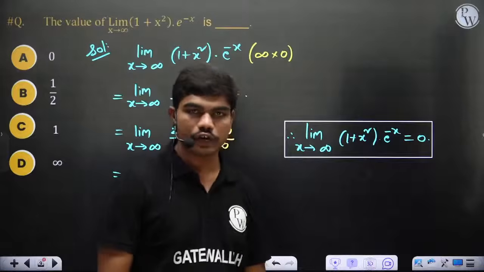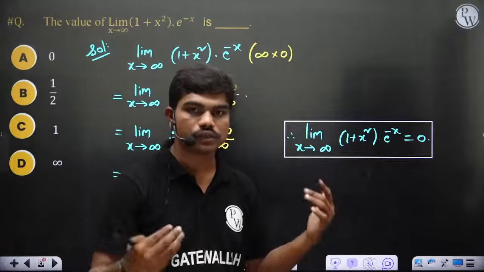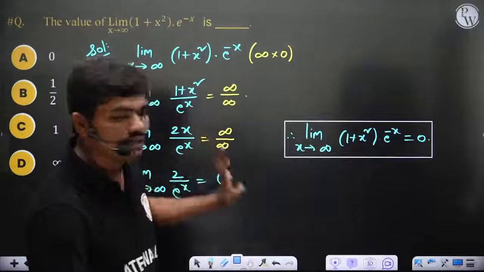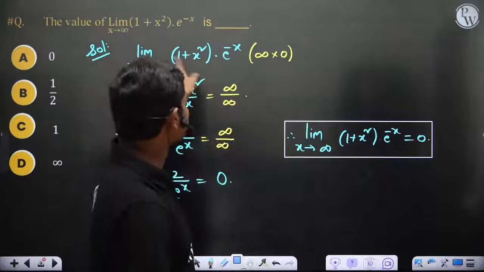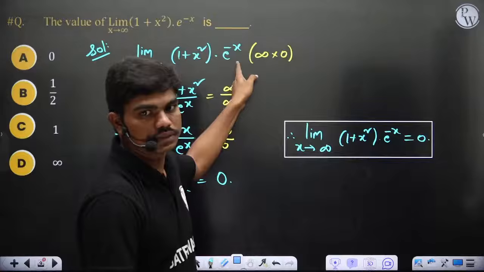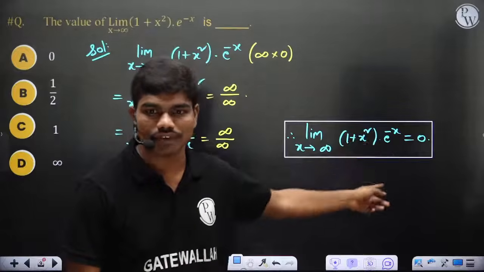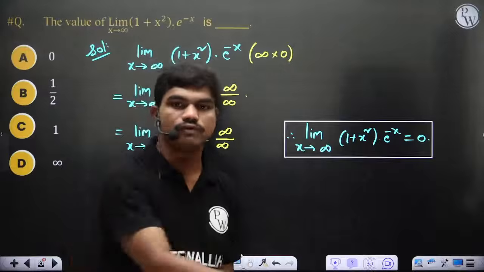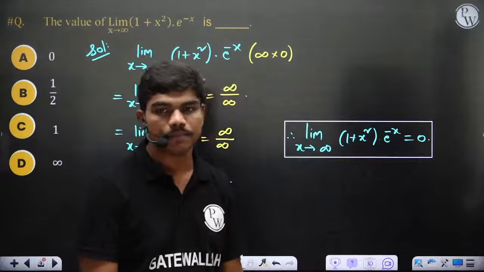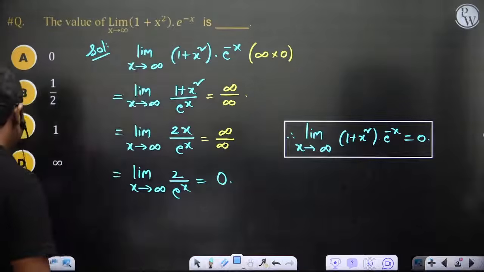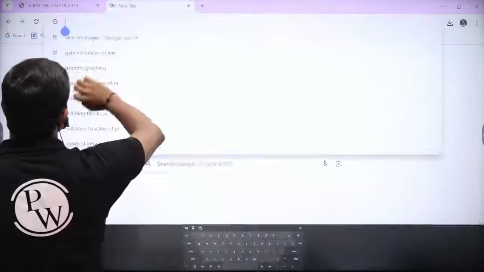Did you understand graphically what's happening in the background? Of course, doing limits is fine, but when I wrote this question, I knew the answer is going to be 0, because mathematically e power minus x is a very fast decaying function, so it will pull down 1 plus x square very effectively. If you see the graph, maybe I'll show you the graph actually.